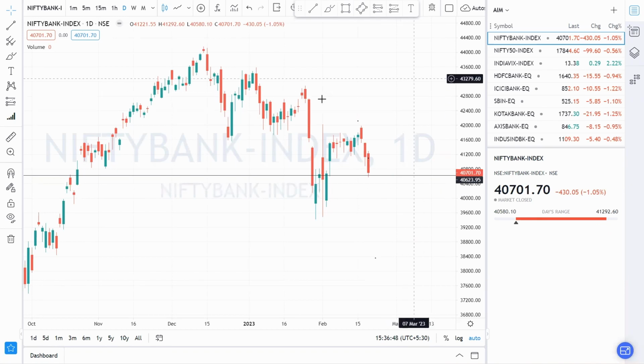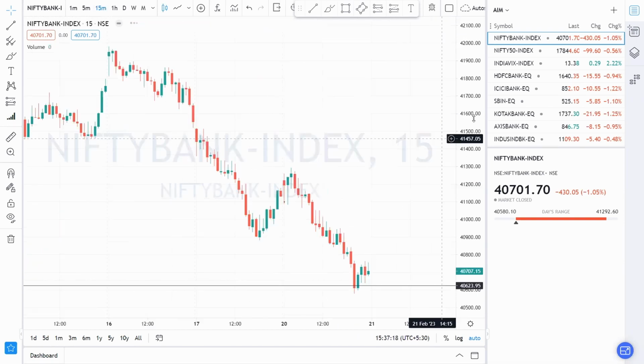But let's assume that it opens gap up around 40,850 or 40,900, and if it shows any kind of positive movement after that, then you can expect some buying trade here. Target will be around 41,000 to 41,200, and if it takes resistance from that 41,200 level and shows any kind of negative movement, then you can expect some selling pressure here, and target will be around 41,000 to 40,900. Let's look into the 15-minute candle where you can take trade easily.